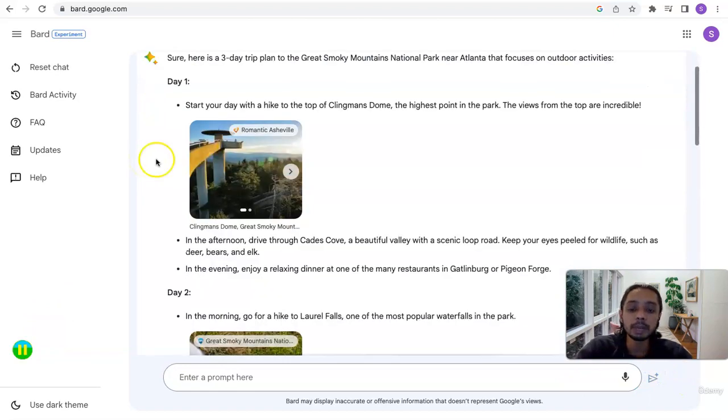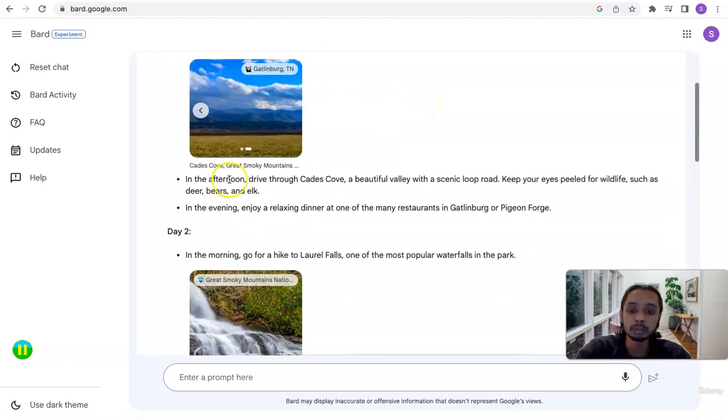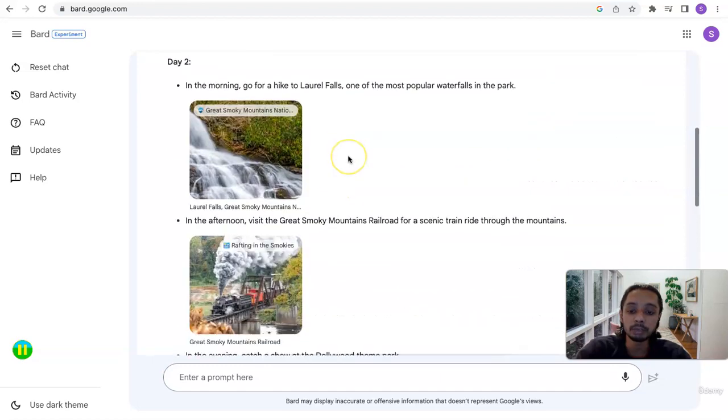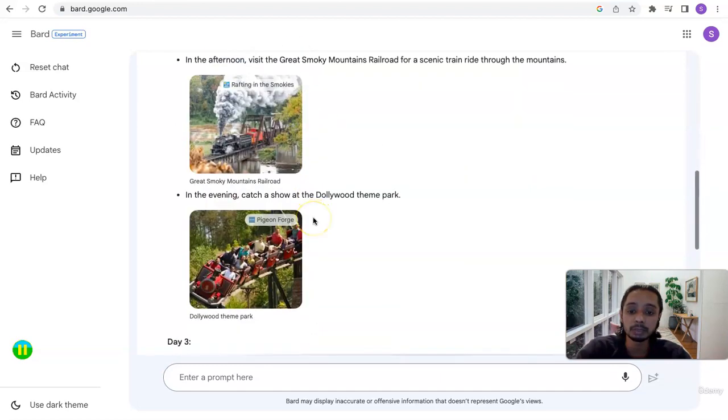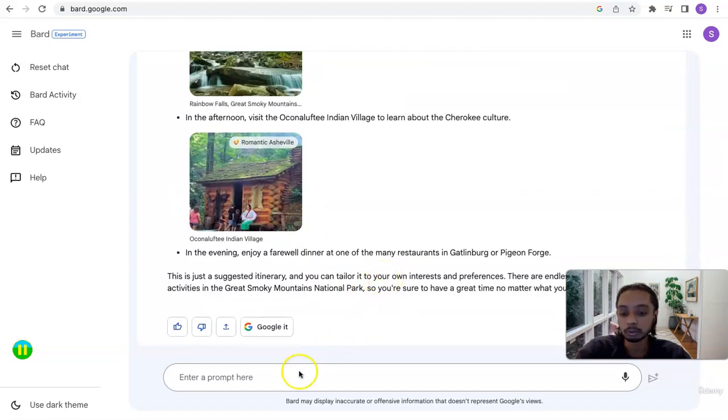So it came back with a plan with links attached as well that takes you to different information and photos. So start your day with a hike to Clingmans Dome. In the afternoon, Kate's Cove. In the evening, do this. Day 2, visit this place, then this place, then this place. Day 3, let's visit this place. Not a bad plan. Let's continue on from there.